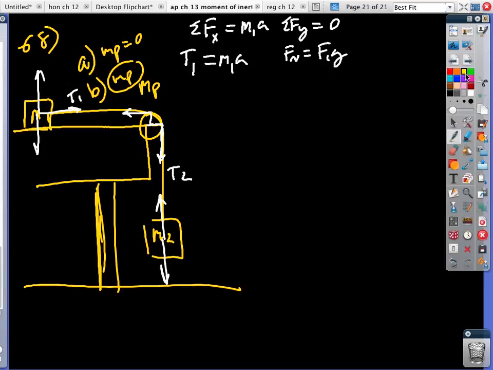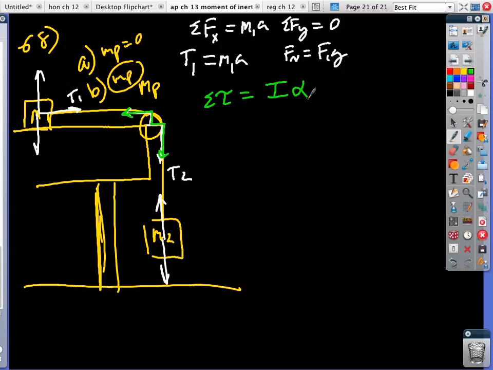Now I'll do these two torques in green. And then I'll say the sum of the torques is going to be equal to I alpha. Now, is everyone aware that alpha times the radius will be the same as the acceleration for the other two things?